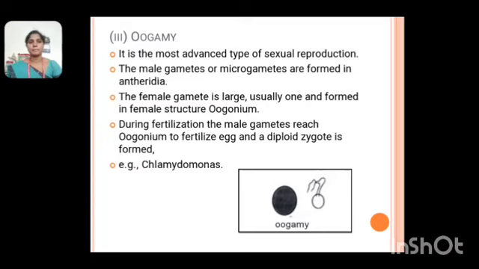Third one, oogamy. The most advanced type of sexual reproduction. The male gametes or microgametes are formed in antheridia. The female gamete is large, usually one, and formed in the female structure oogonium. During the fertilization process, the male gametes reach the oogonium to fertilize the egg and a diploid zygote is formed. For example, Chlamydomonas. The image shows the oogamous type.